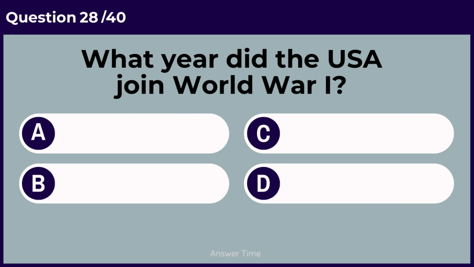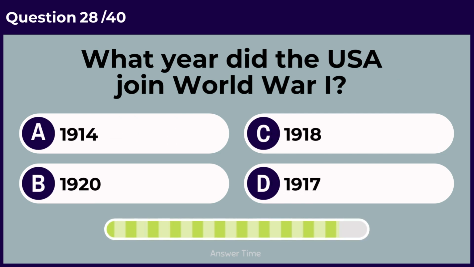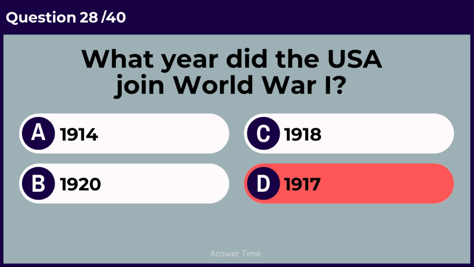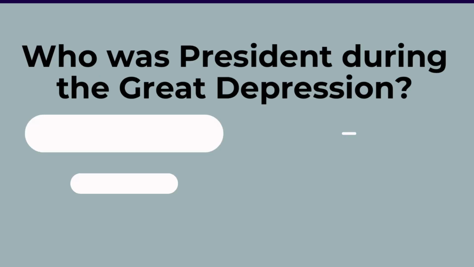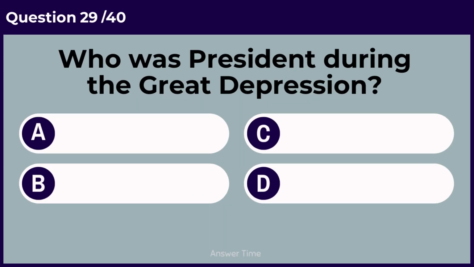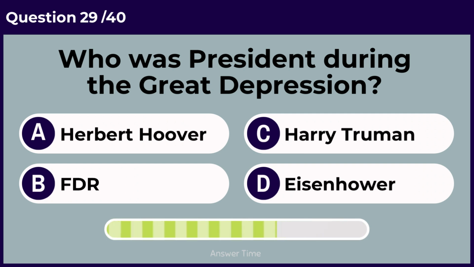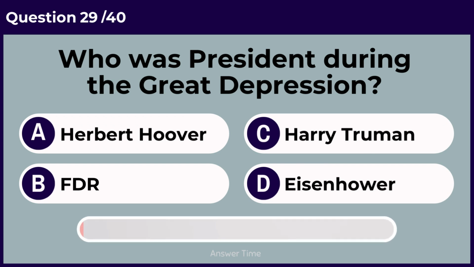What year did the USA join World War I? 1917. Who was president during the Great Depression? FDR.